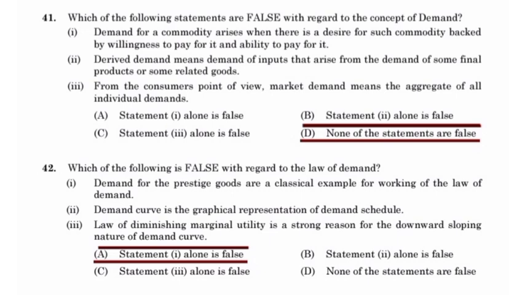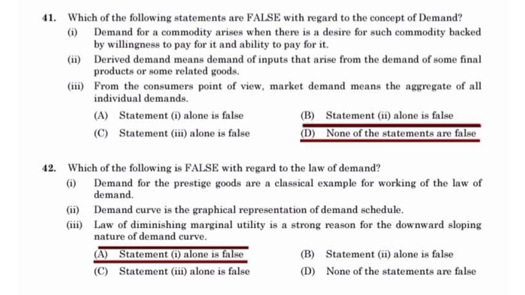Which of the following statements are false with regard to the concept of demand? None of the statements are false. Demand for a commodity arises when there is a desire for such commodity backed by willingness to pay for it and ability to pay for it. Derived demand means demand for inputs that arises from the demand for some final product or some related goods. From the consumer's point of view, market demand means the aggregate of all individual demands.